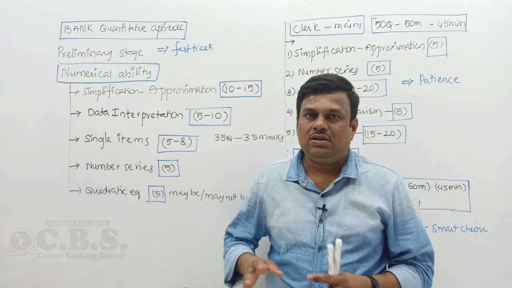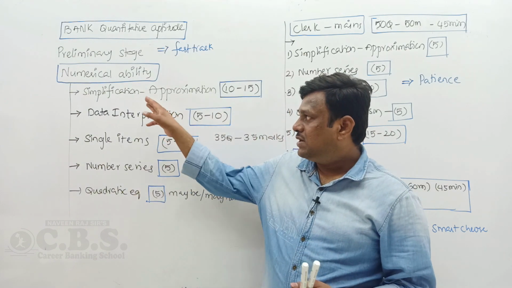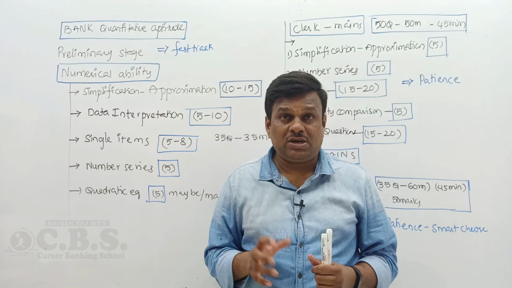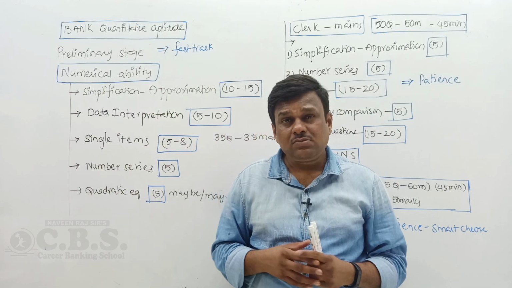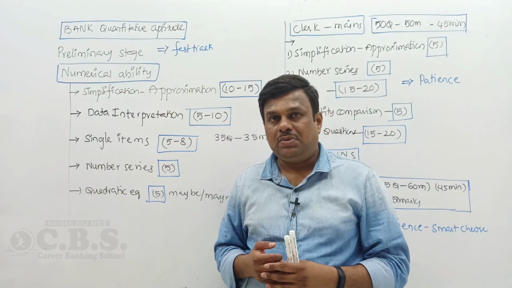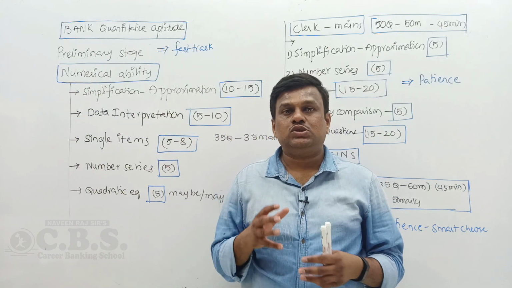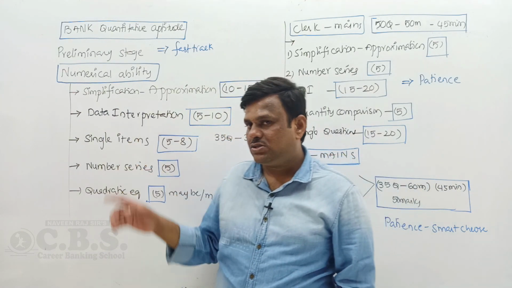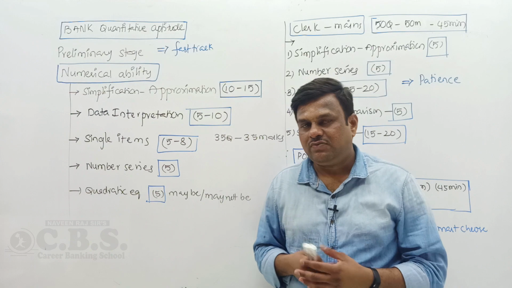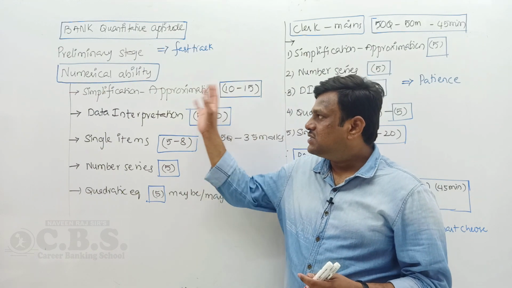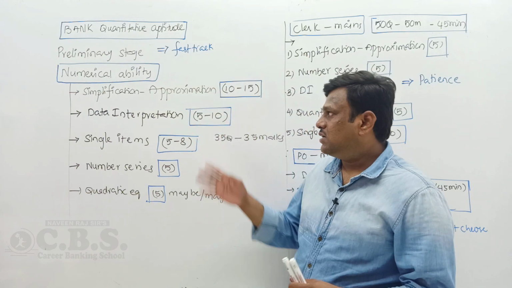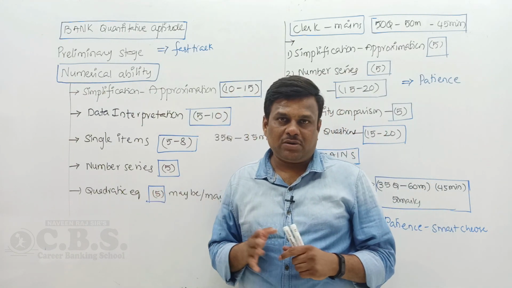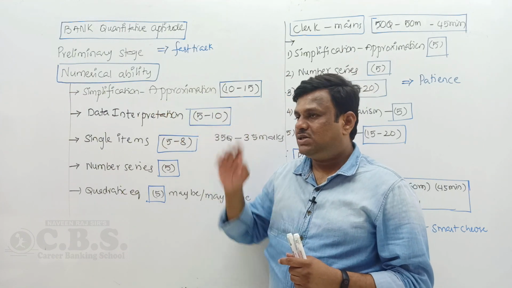If you are a beginner, start with simplification and approximation questions. Simplification and approximation is a crucial part of bank prelims preparation because it has a calculation part. That calculation practice also helps you solve questions in less time, and it will help you in data interpretation too. My suggestion for all sincere students is to start with simplification and approximation, because it is one third of the numerical ability preliminary marks.